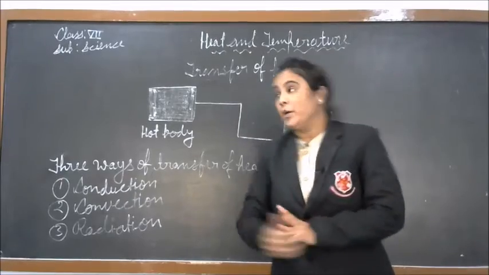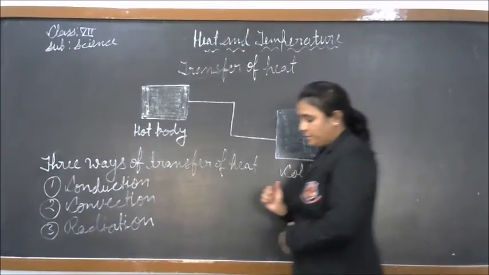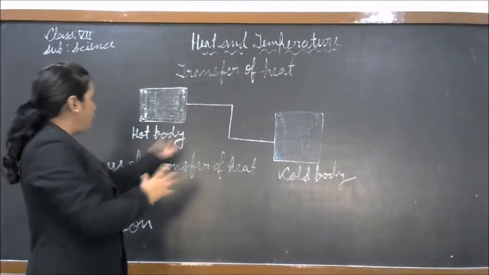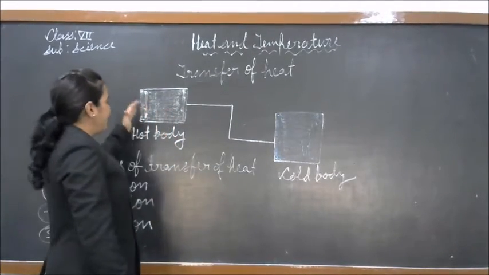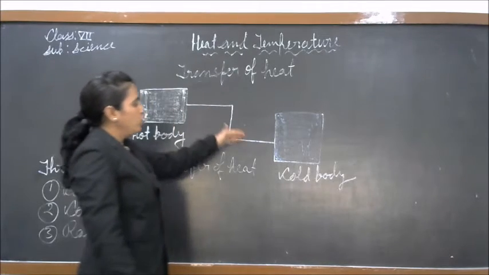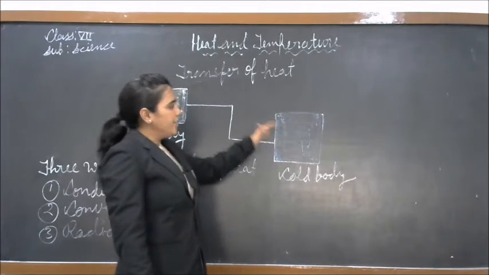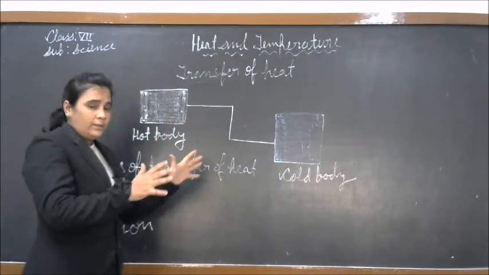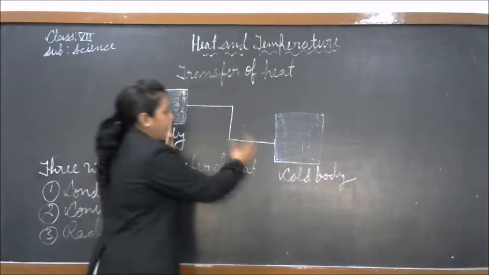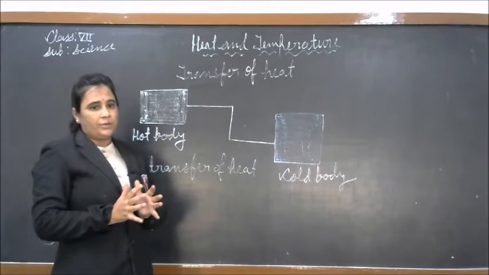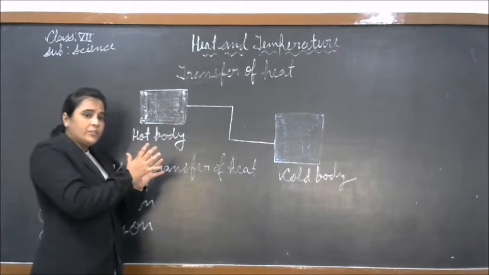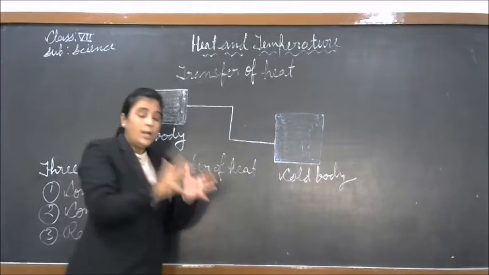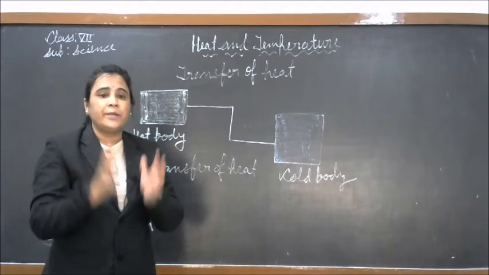We are going to study about transfer of heat. Students, heat energy always flows from a region at a higher temperature to a region at a lower temperature, till both bodies attain the same temperature.